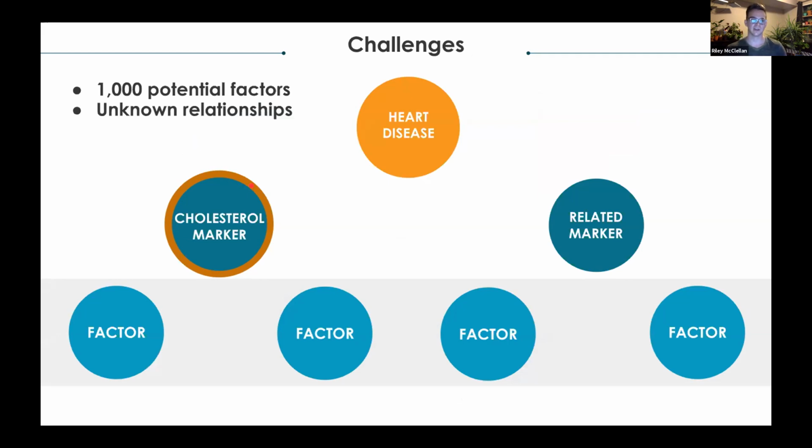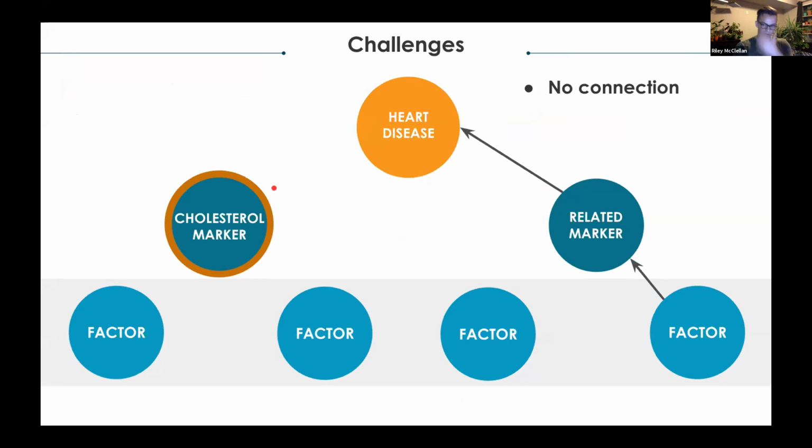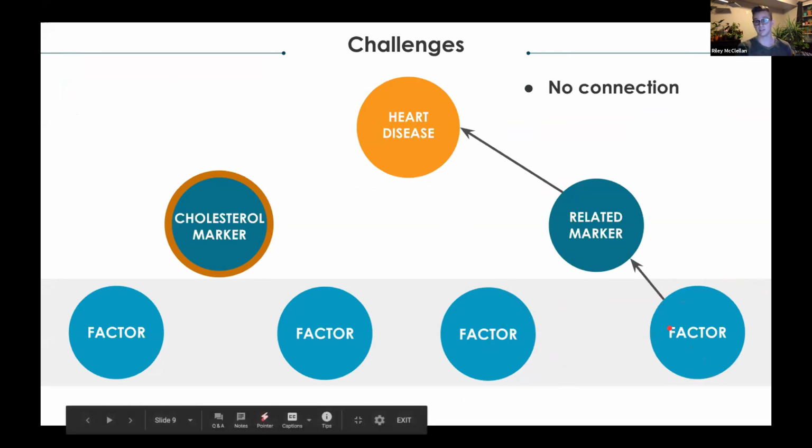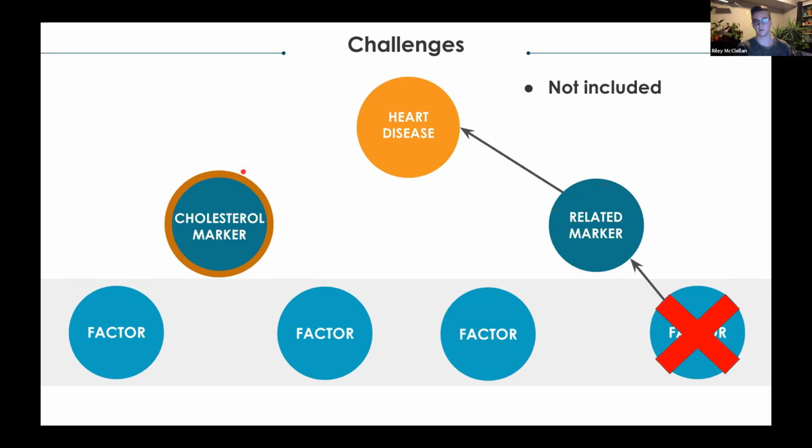NHANES has quite a bit of factors. It's got close to 1,000 potential factors that could have any type of relationship with different markers and diseases. It's not really outlined for you because health is very complex. So you have to use a lot of statistics and research to identify which features are going to be useful to the model. As an example, on the right here, we have caffeine intake, and that is related to heart disease. And we could potentially look at markers, but it doesn't really have a connection to cholesterol, it turns out, so we can't include that in the model.